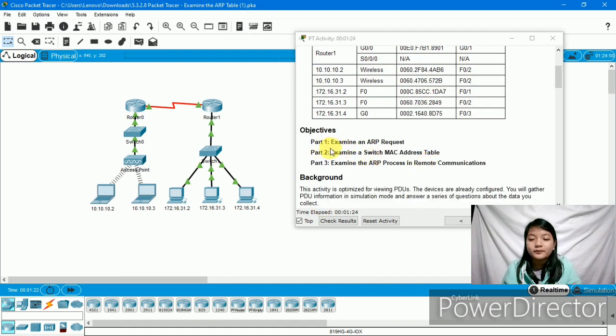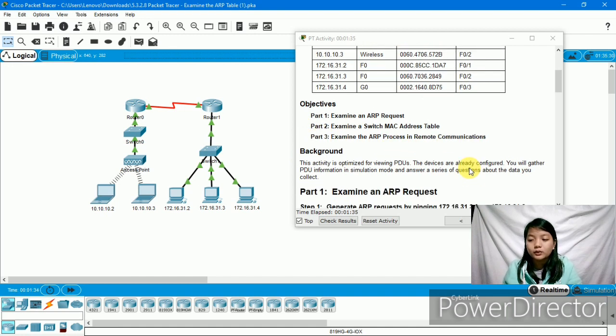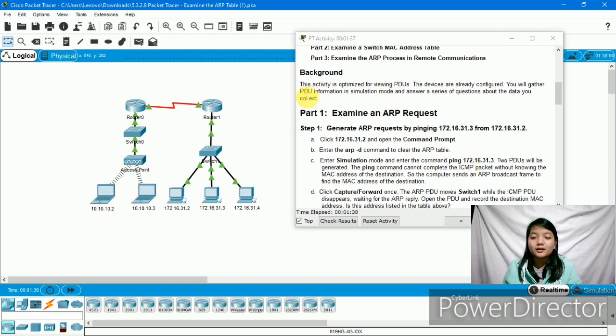Then the objectives. Part 1, examine an ARP request. Part 2, examine a switch MAC address table. Part 3, examine the ARP process in remote communications. Background: this activity is optimized for viewing PDUs. The devices are already configured. You will gather PDU information in simulation mode and answer a series of questions about the data you collect.